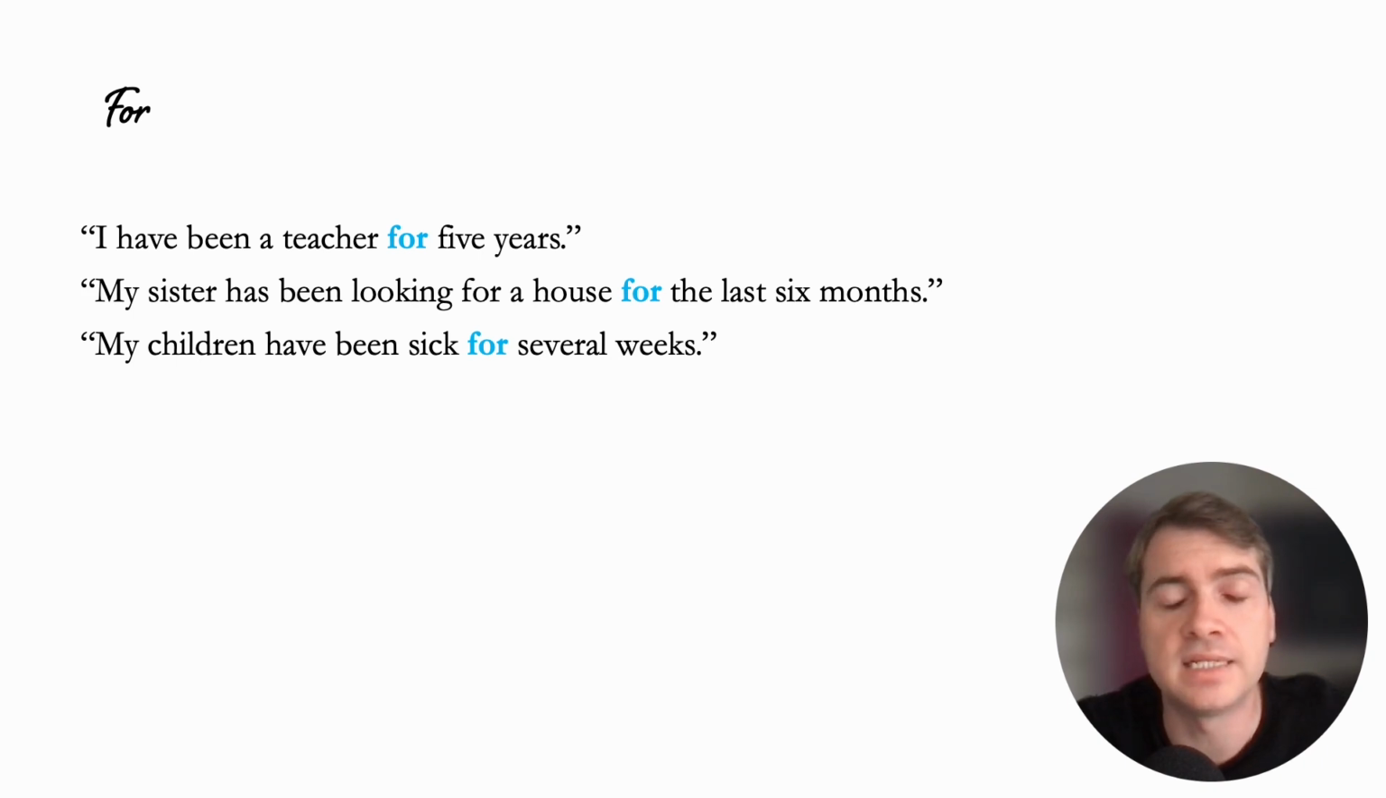So each one of these sentences has a time duration in it. So 5 years, the last 6 months, several weeks. Since those are time periods instead of specific points in time, we use for.